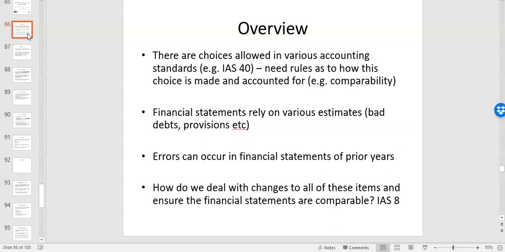Think of IAS 40, investment property. You can use the cost model or the fair value model. There's also choice in IAS 2. You can use FIFO, first in, first out, or weighted average.